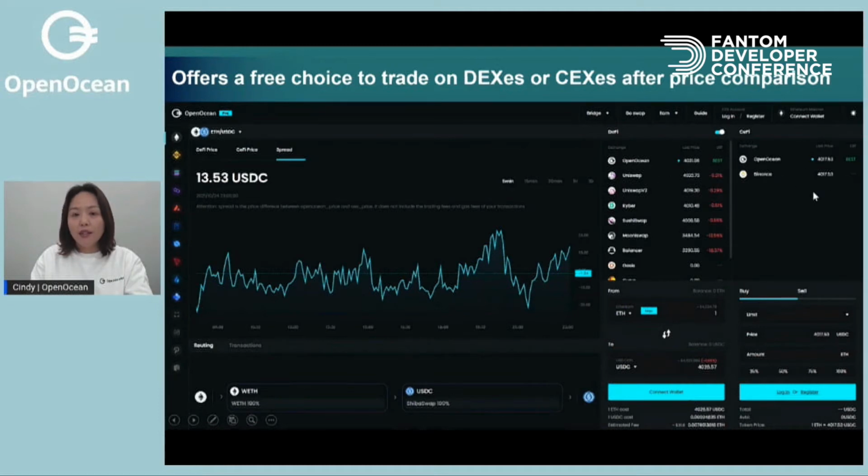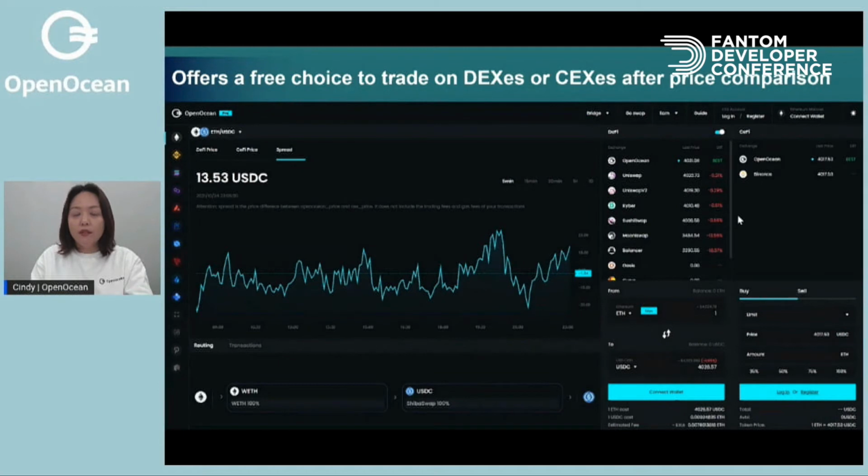Once you compare the best price OpenOcean offered and the prices on Binance, you can make your free choice whether to trade on decentralized exchanges or to connect your account in OpenOcean and trade on the centralized exchanges. This is a case where OpenOcean offers you a better price on decentralized exchanges, but sometimes centralized exchanges might offer you a better price, and maybe they have better liquidity if you want to trade large size deals.